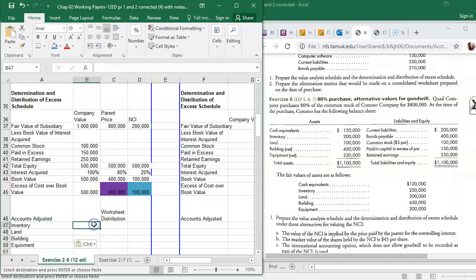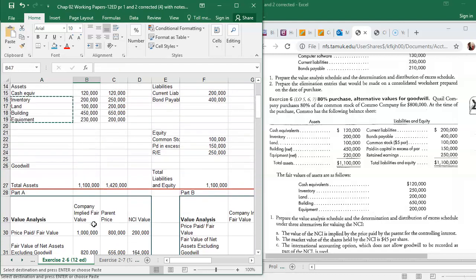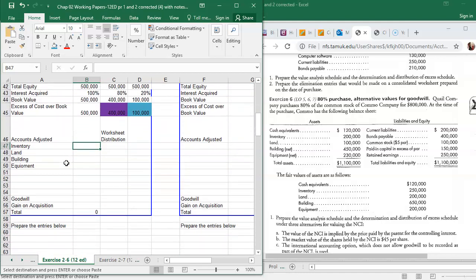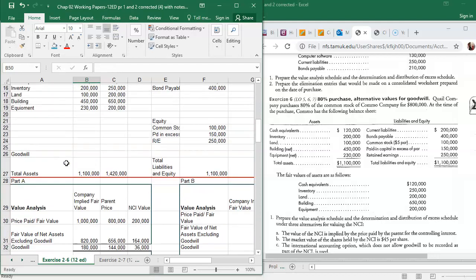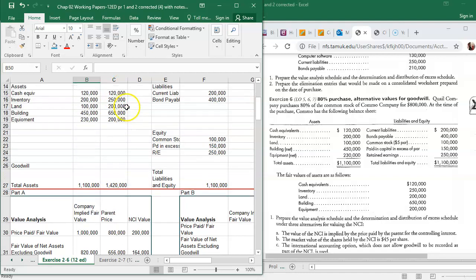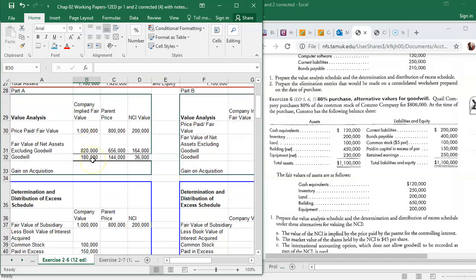Okay, so inventory went from 200 to 250. So 50 for inventory, 100 for land, 200 for the building. So 50, 100, and 200. And then equipment's going to go down by 30.